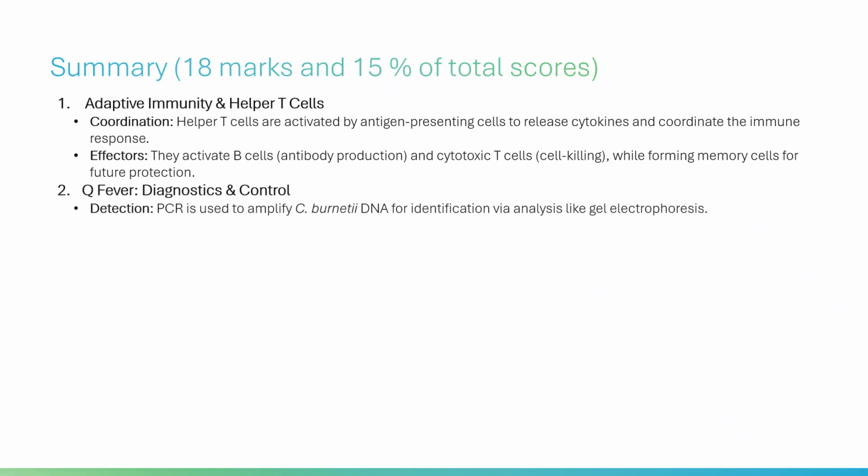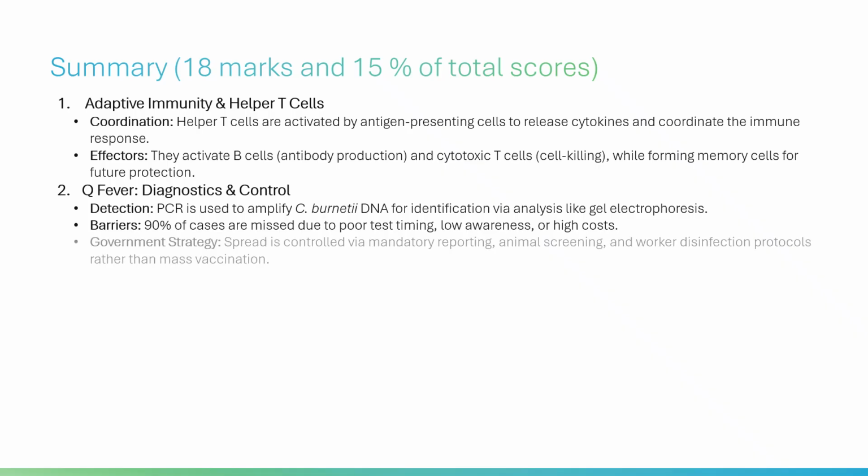Detection: PCR is used to amplify C. burnetii DNA for identification via analysis like gel electrophoresis. Barriers: 90% of cases are missed due to poor test timing, low awareness, or high costs. Government strategy: spread is controlled via mandatory reporting, animal screening, and worker disinfection protocols rather than mass vaccination.